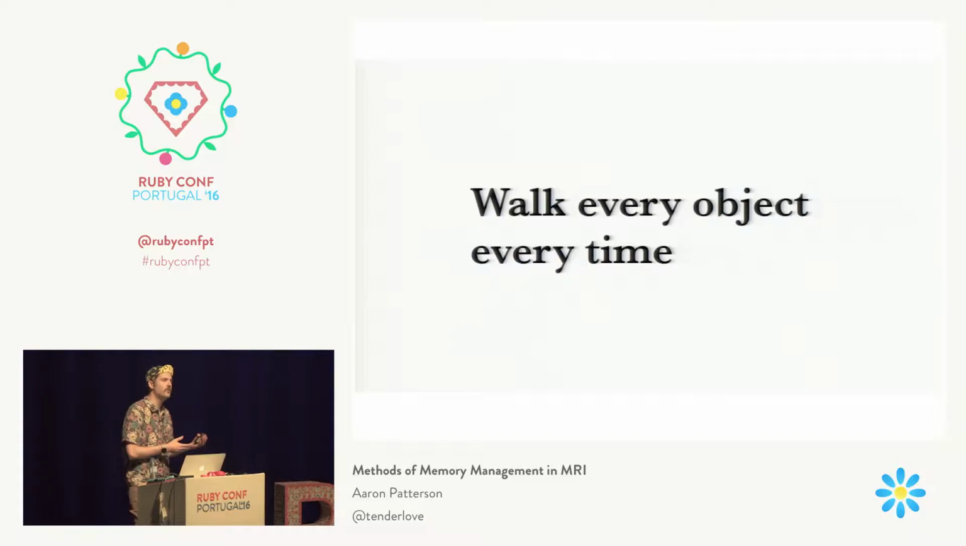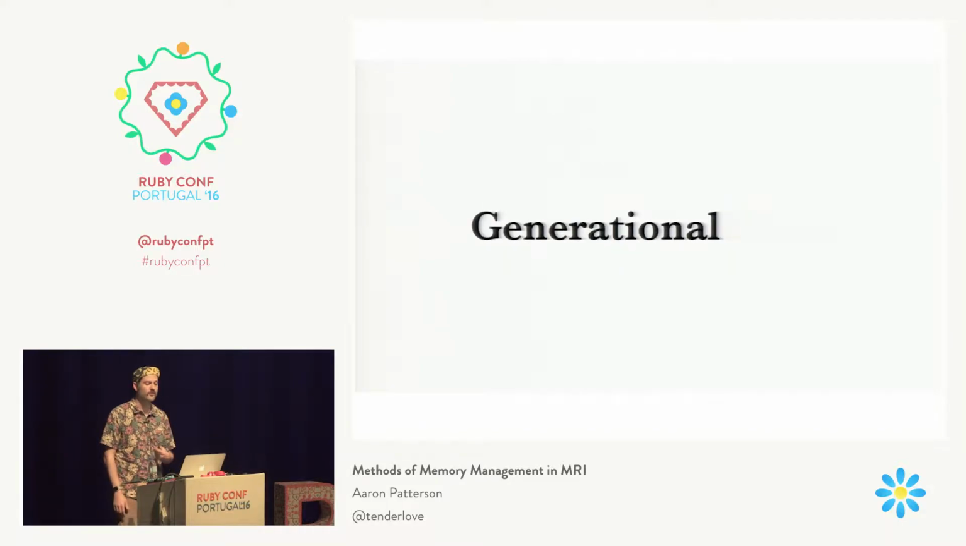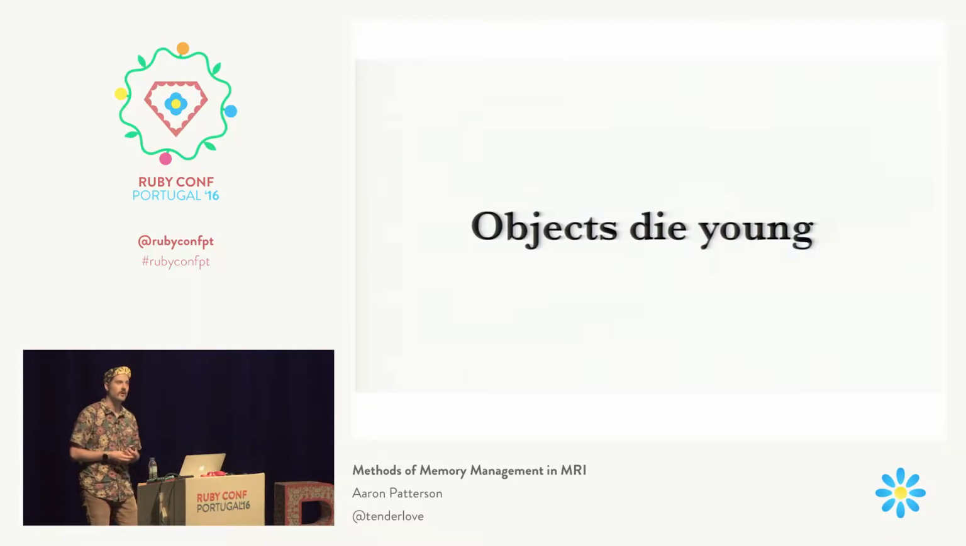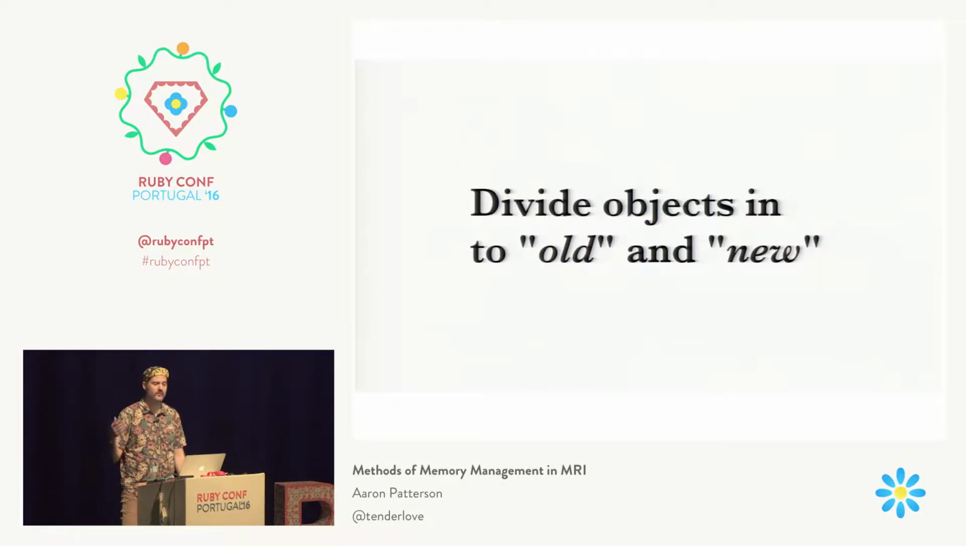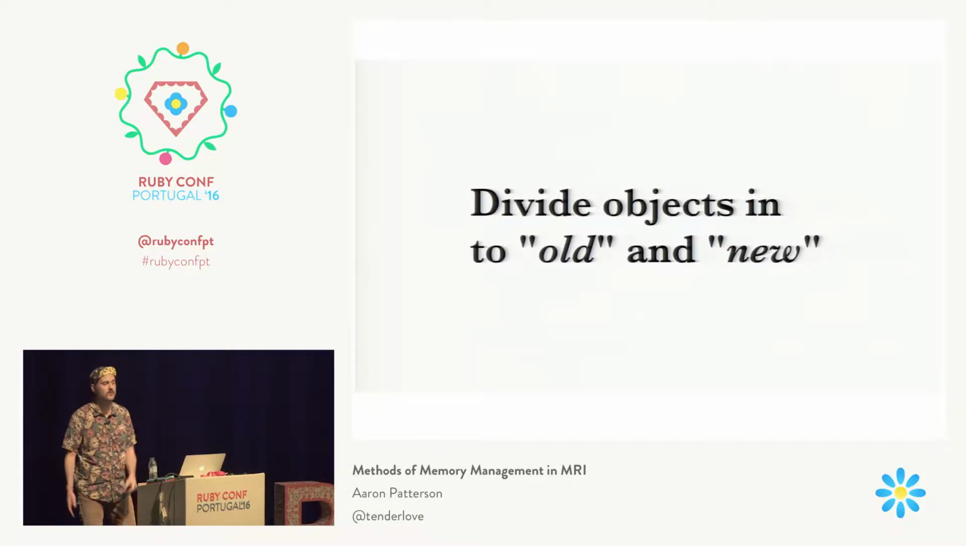So if we could reduce the number of visits and walks that we have to do, then maybe we could speed this up. And the way we do this is through generational algorithms. The generational algorithm hypothesis is that objects die young. Okay, so we know that most objects are going to die young. So if we could divide objects into old and new and only look at the new objects, maybe we could reduce the number of objects that we have to look at on each garbage collection cycle.